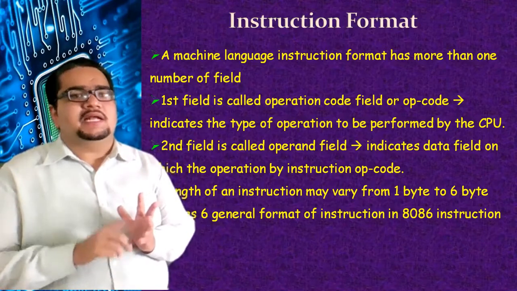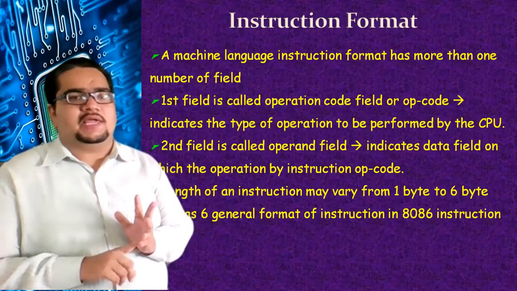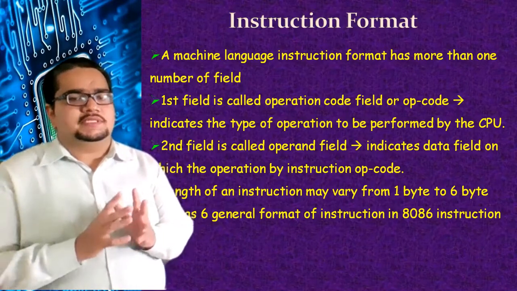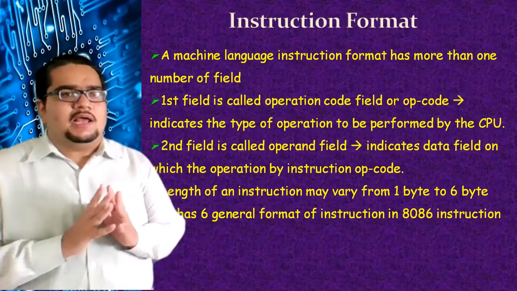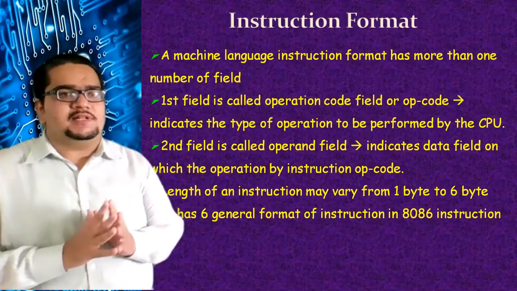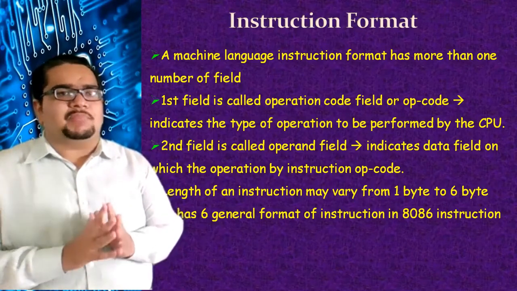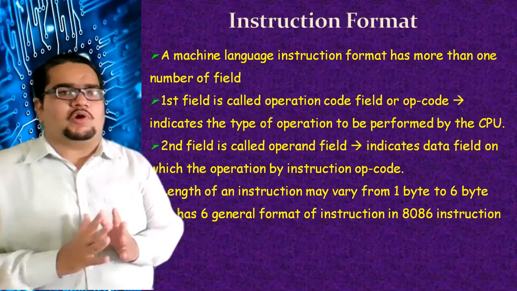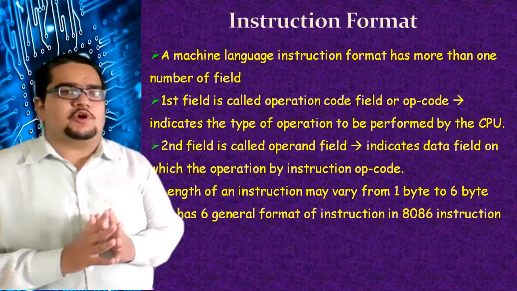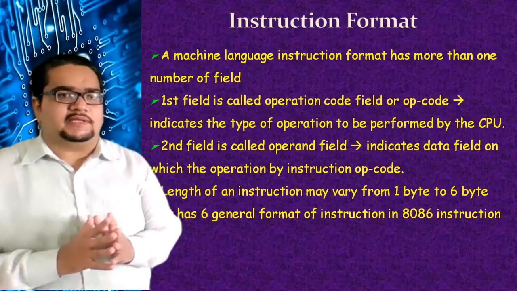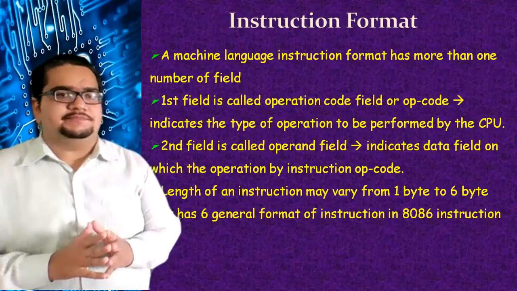So CLI means it has to clear. But what does it have to clear? It has to clear the interrupt flag. Okay, for an example, CLI, right? So this is the 1-byte instruction format, which sometimes does not have any operand fields, because operands in that type of instruction will be by default implied. The processor knows what it has to do, without you telling it where, what, and which operation it has to conduct on what. Okay, so the instruction opcode itself will contain all the information required.